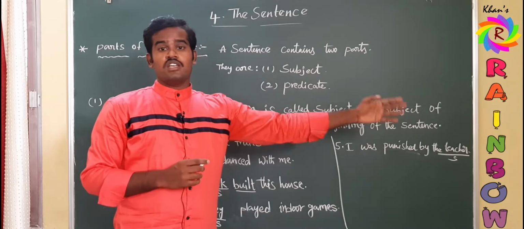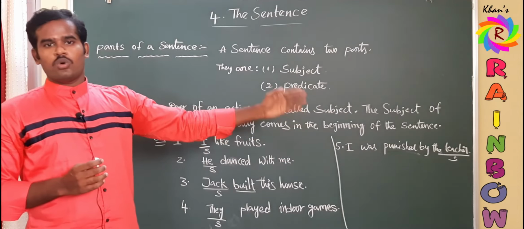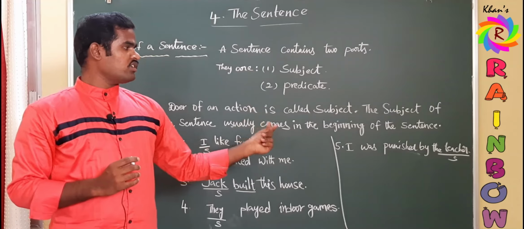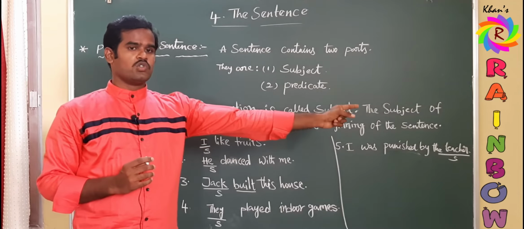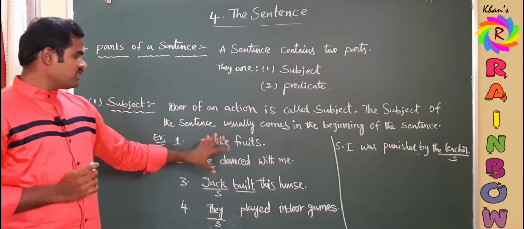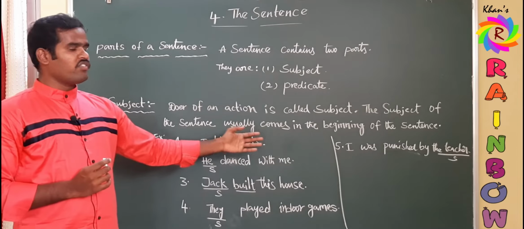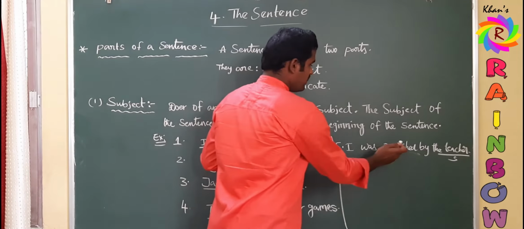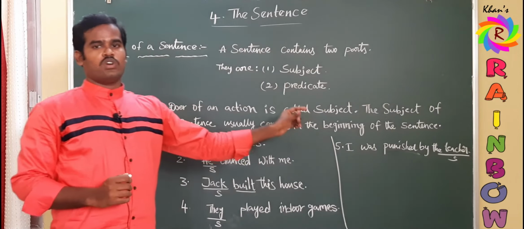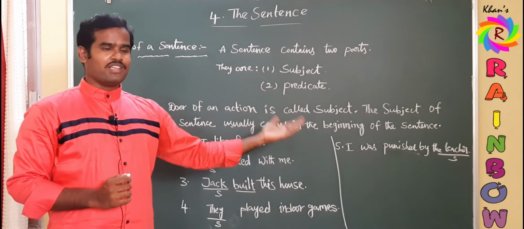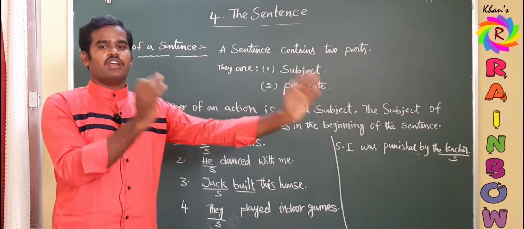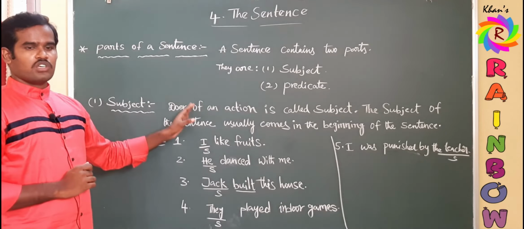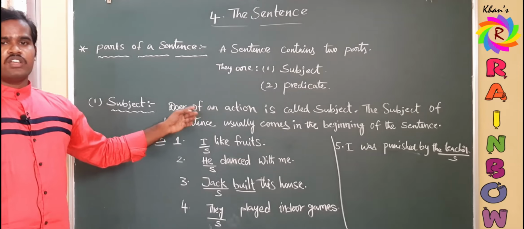Who punished? Teacher punished. Who did the punishment work? Teacher did the punishment work. So the subject is teacher. That is the last word. So if you observe the positions, these examples are completely different from the earlier examples. But these cases are rare. Especially this is passive voice. Whenever you read or write passive voice, the subject will come at the ending. Otherwise, if you write active statements, the subject usually comes in the beginning of the statement.